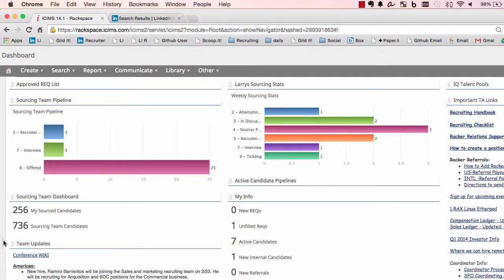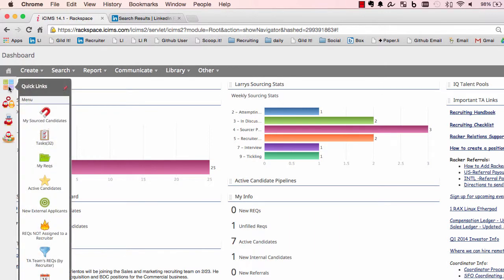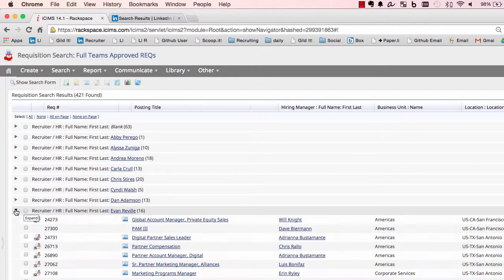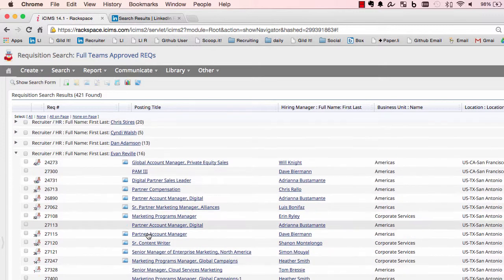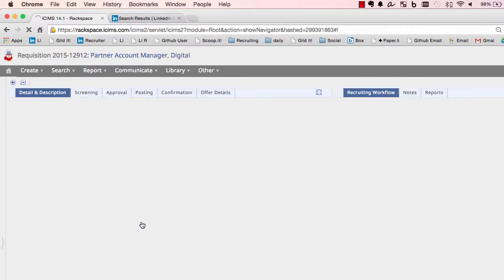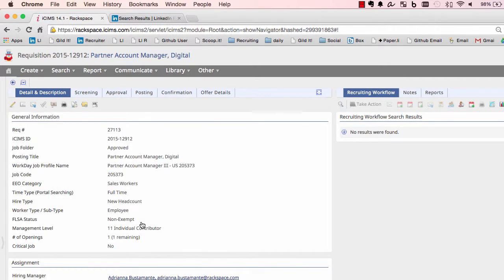So I'm going to go into ISIMs, and I know that Evan is the one who's working on this position. So I'm going to find at least one of the positions. All right, there's one now, PAM account manager. And what I'm looking for is the job code. So here's the job code, 205373.